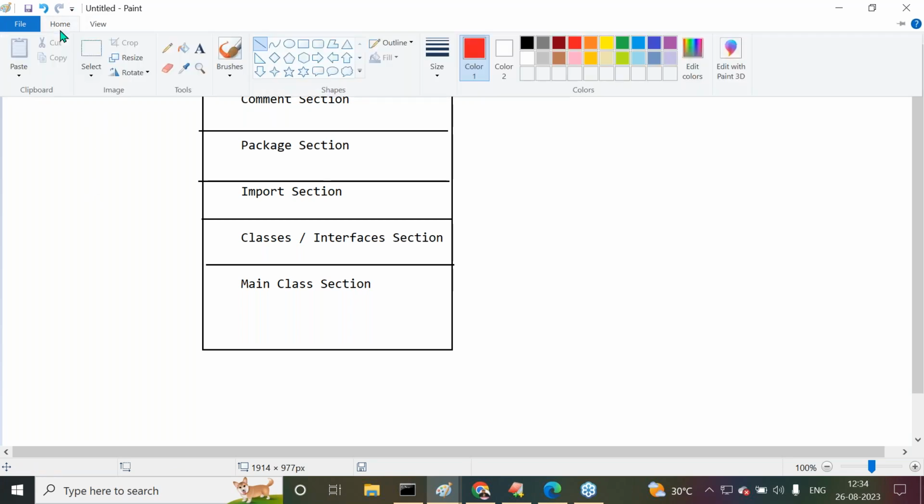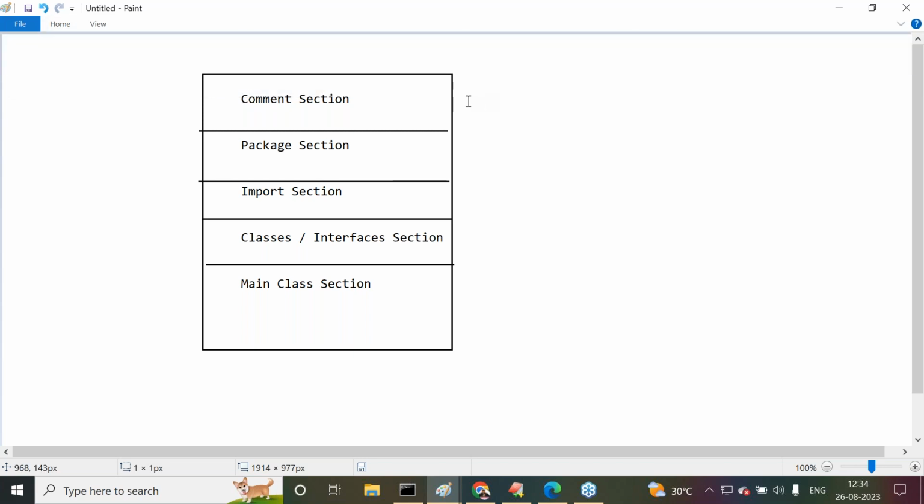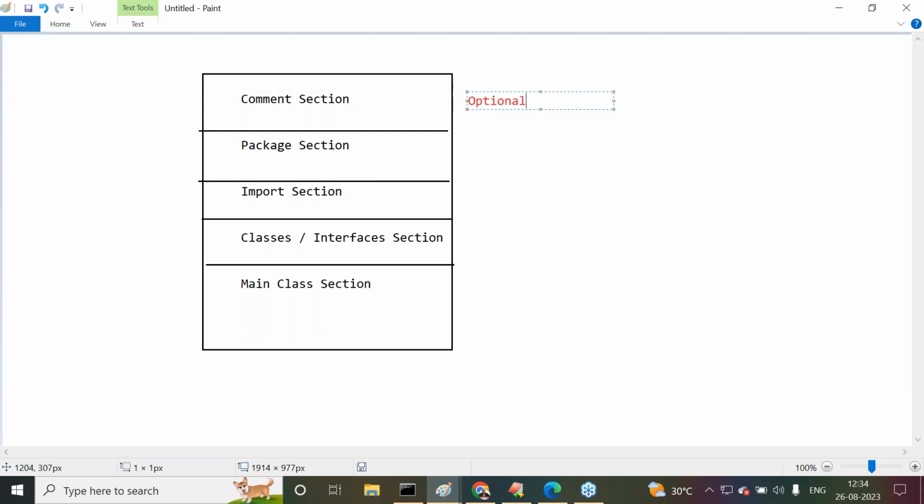Let's understand it now, all of you. Comment section is optional, not mandatory. After that, package section is also optional. Import section is also optional. Classes section is also optional, but main class section is mandatory.